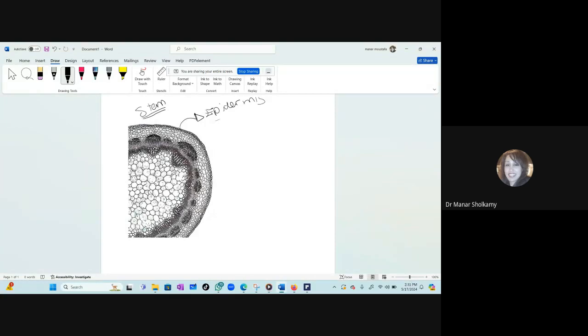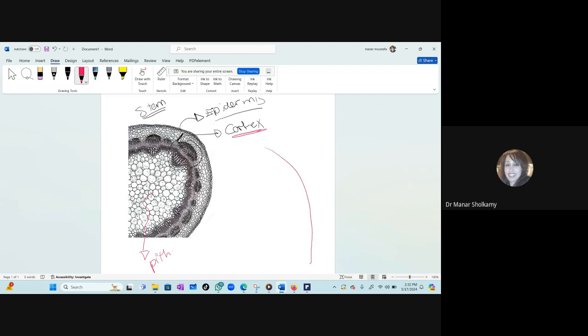Now, it's obvious that the epidermis is much thinner, and then we have a layer of cells. These layers of cells, in case you want to know, are called the cortex, okay? And then we have the vascular bundle, and then we have the pith, but they don't usually ask. Maybe they can ask you to label the cortex. Good. So the epidermis is a very thin layer.